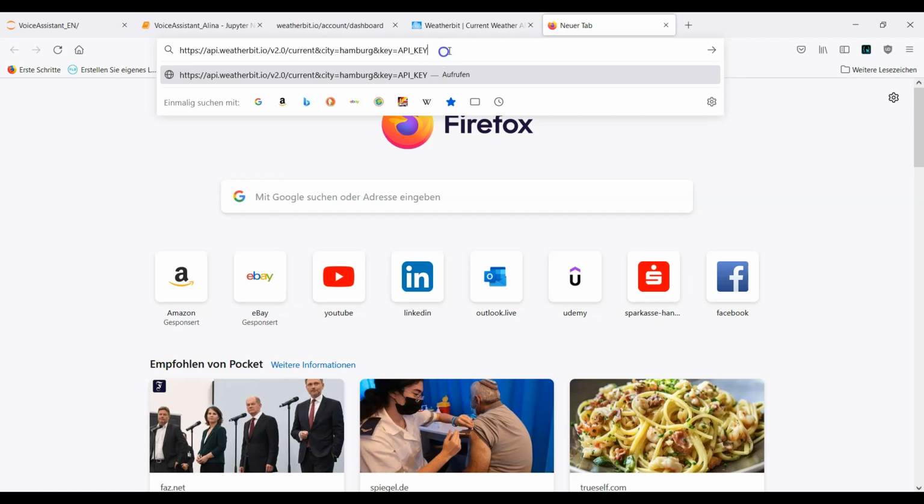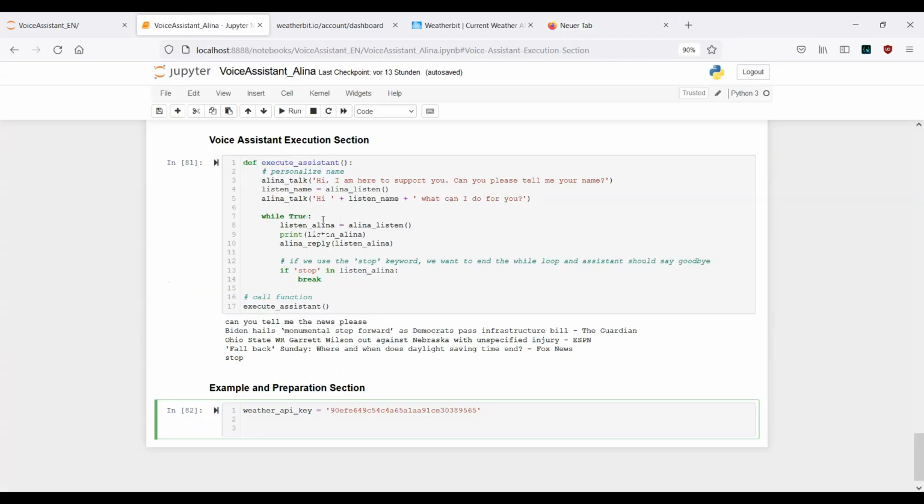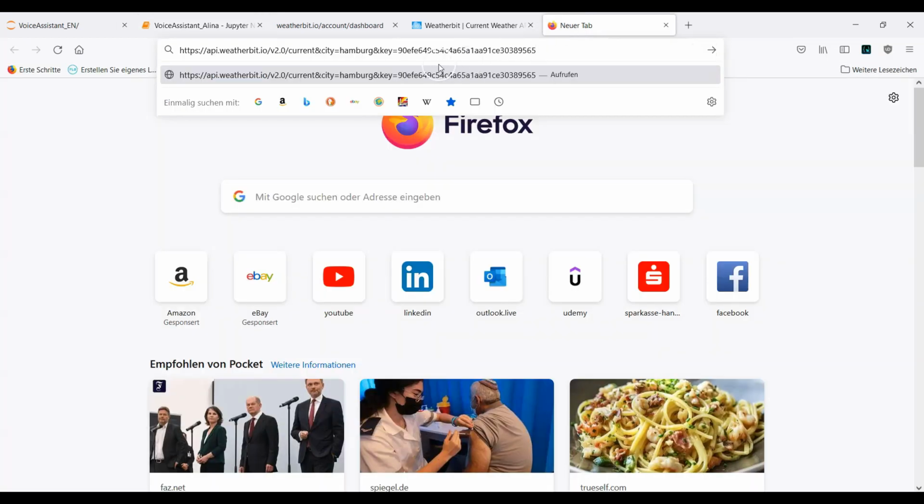So actually let's paste our API key. I will show you how the JSON response looks like. Therefore, I go back to the notebook, and as you can remember, we have stored the API key inside this variable. I will just copy this one, go back, and paste it here, and this should be our request.